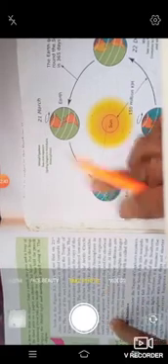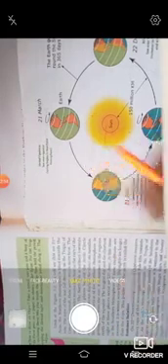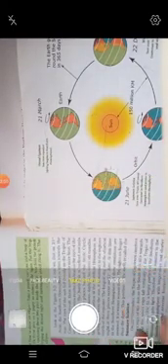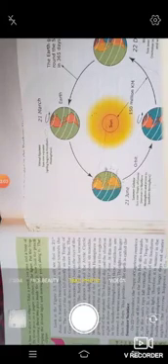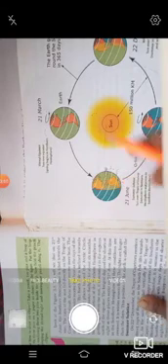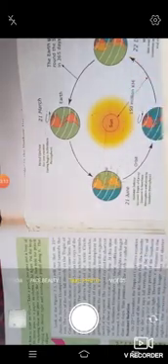The longest day and the shortest night, that means during the summer season, what do you have? Days are long or not? Yes. And nights are short. At this time the southern hemisphere is the opposite, that means reverse. Here the nights are long and days are short. So this position of the earth towards the sun is called what? Summer solstice.